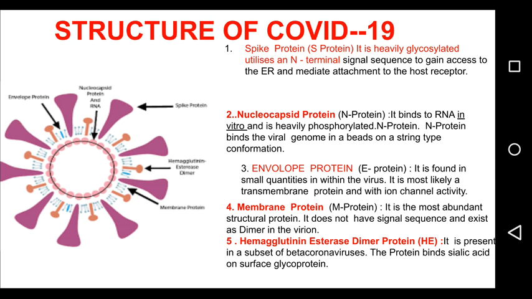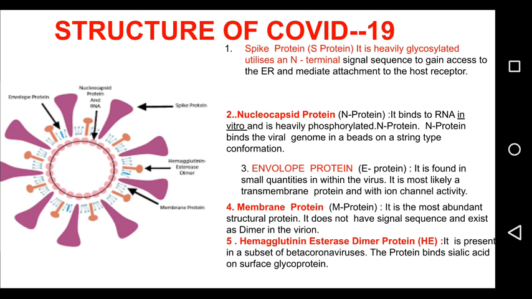Now, coming to the structure of COVID-19. You see the larger structure, that is the spike protein or S protein.